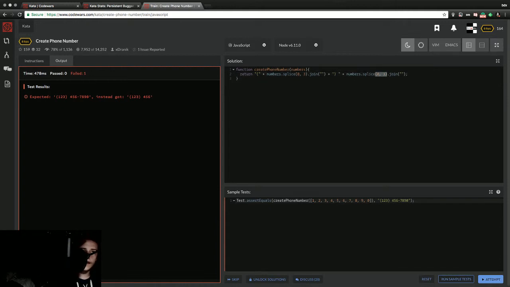Interesting. 0 through 3. So number splice, because there's split and splice, and both have different functionality. One changes the original array versus one creates a new one, and clearly it seems like splice is the one that affects the original array.